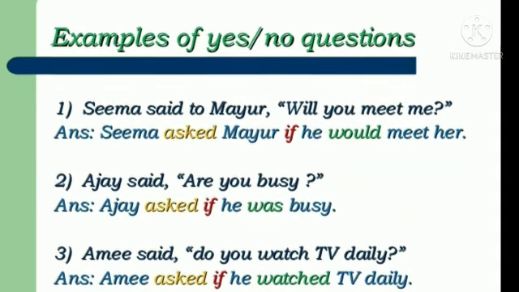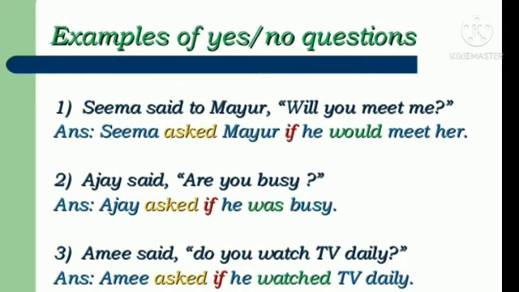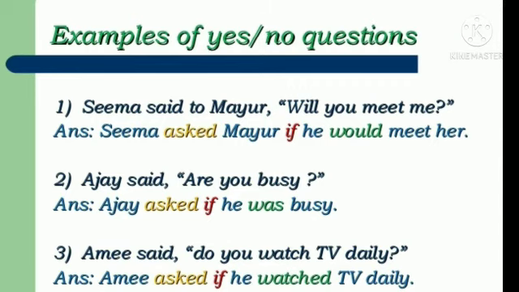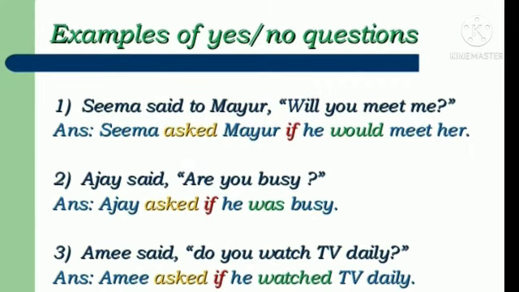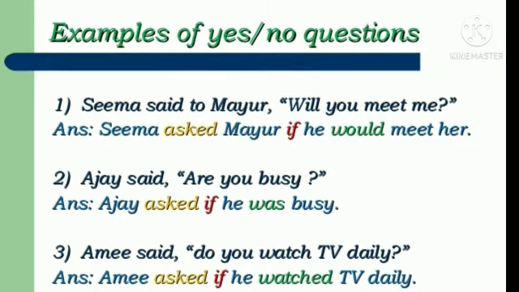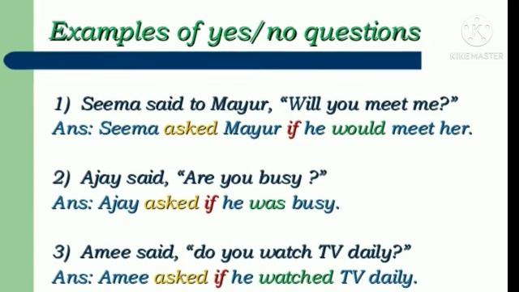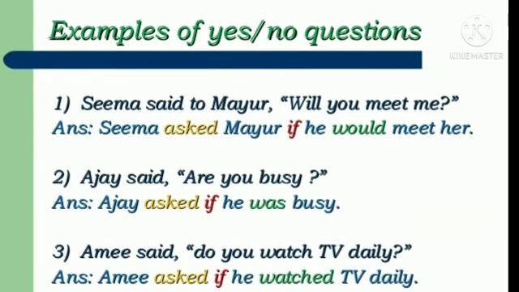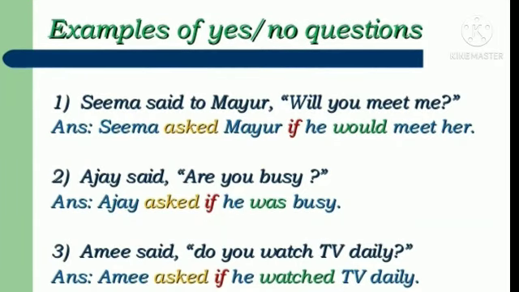We will remove the quotation marks. It will be replaced with if or whether. Will changes to would. So finally the sentence is, Seema asked Mayur if he would meet her. In the same way, the second sentence and the third sentence are changed using if.